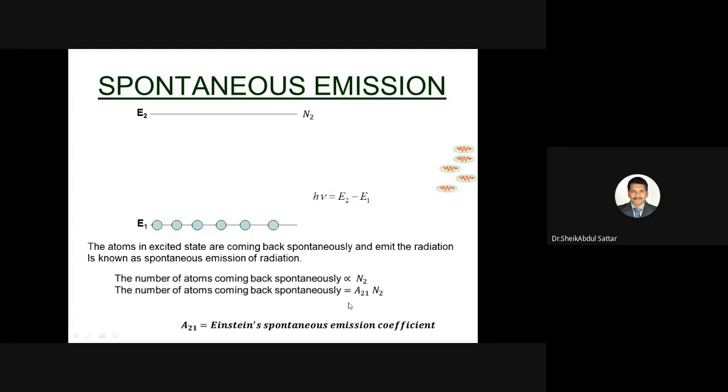So that proportionality is replaced by a constant A21, that is known as Einstein's spontaneous emission coefficient. In that there is no external involvement. That's why it is equal to A21 into N2.